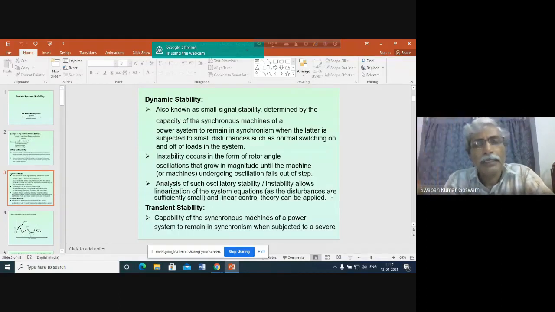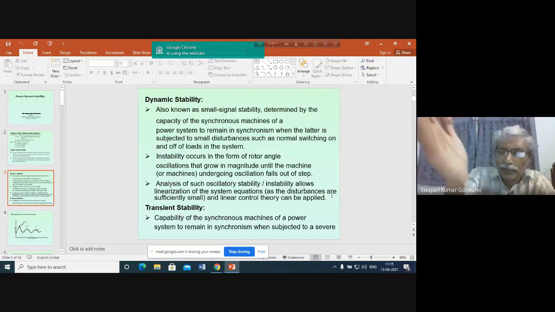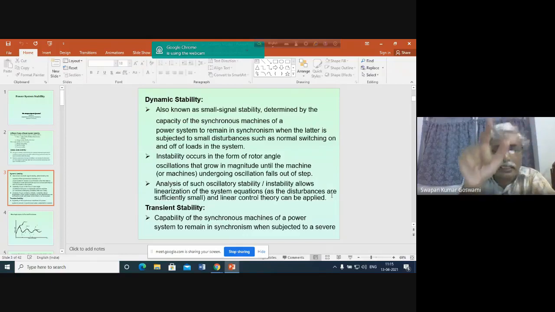At the extreme condition, if you attempt to increase the load further, then the curve will actually make a rapid change from the maximum condition. It will decrease, and again it will be approaching towards the origin of the plot. So the shape is like a nose. That's why it is called a nose curve.